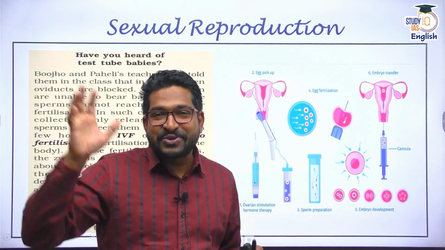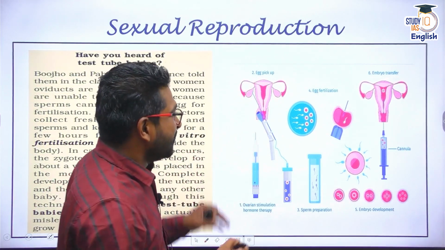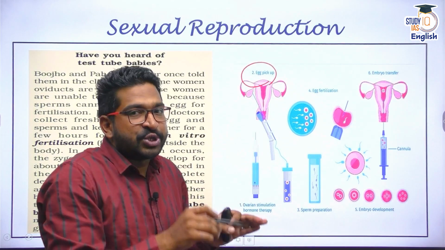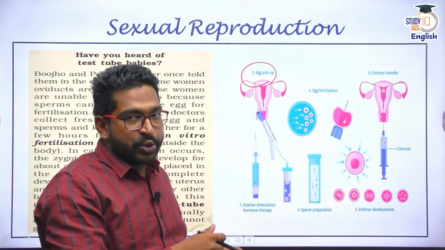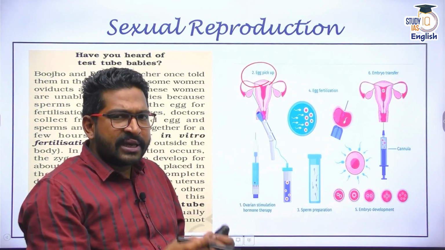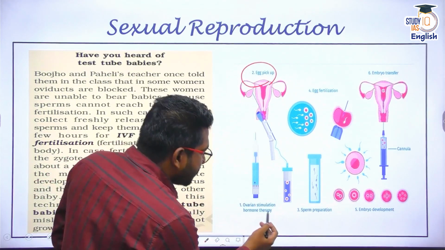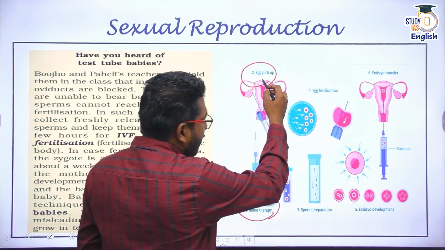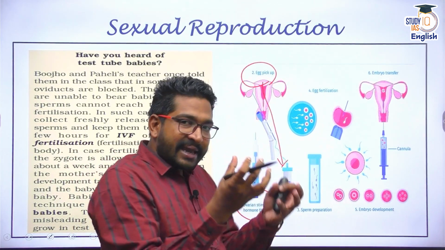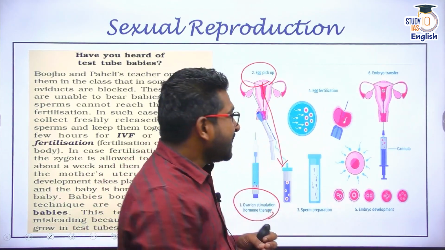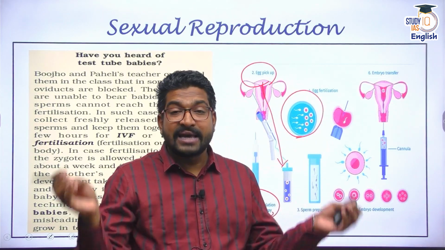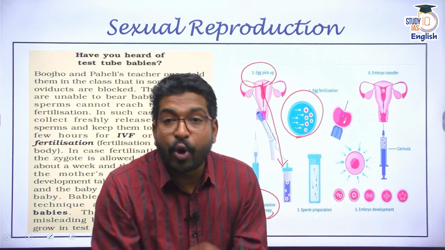It's a misconception. What happens is, first of all, we need eggs, and to pick up the eggs, we need to stimulate the ovary. It's a medical procedure. Certain hormones are injected into the female body so that the ovaries produce eggs. These eggs are then picked up. Now when these eggs are extracted, they are mixed with sperm, and all this is happening outside the body.